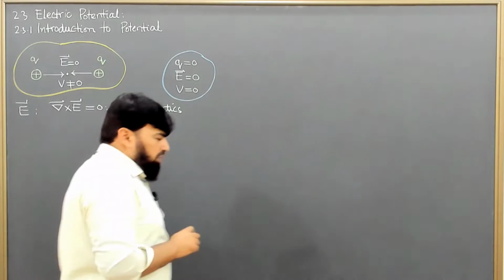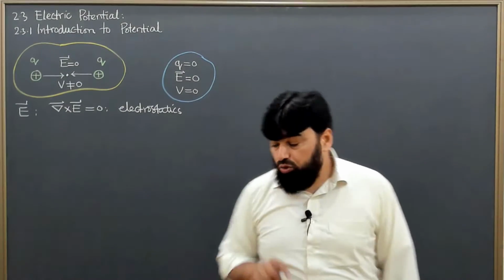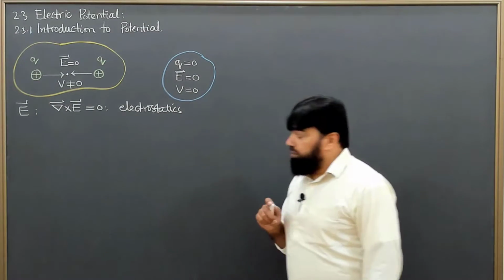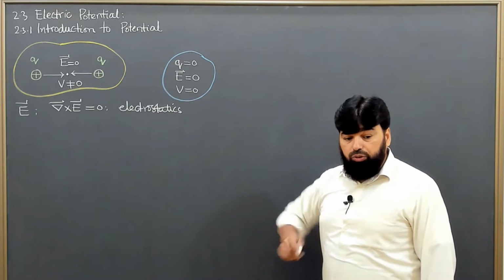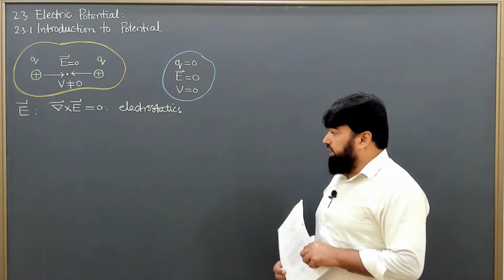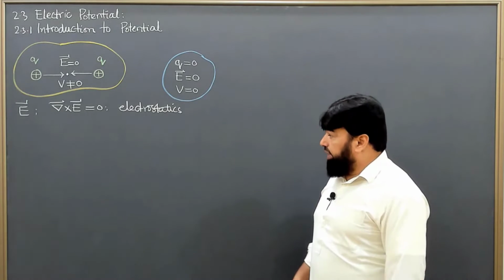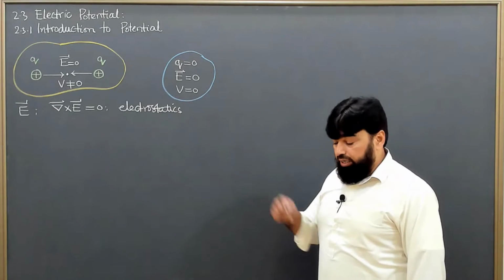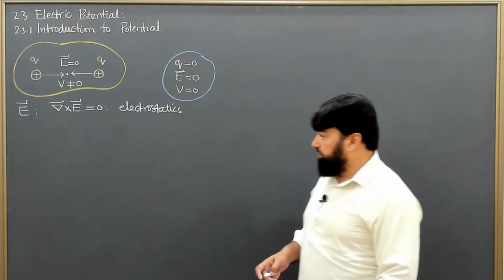I'm not talking of electrodynamics, because there the curl of E is non-zero, as we know from Faraday's law of electromagnetic induction: del cross E equals minus partial B by partial t.